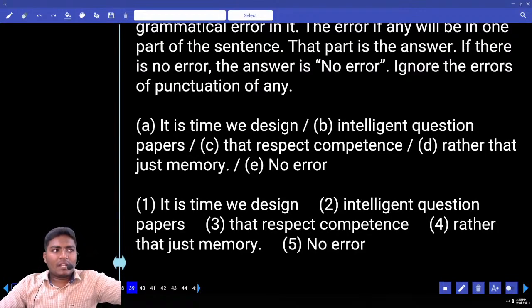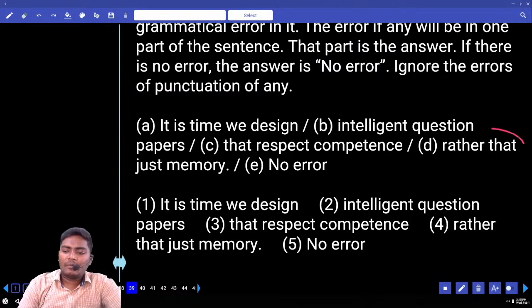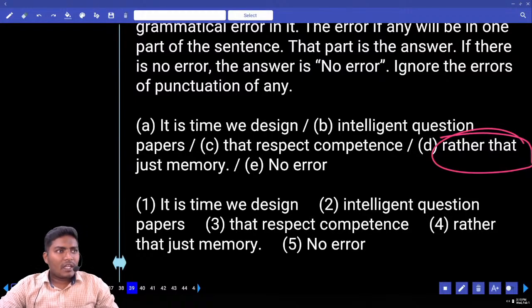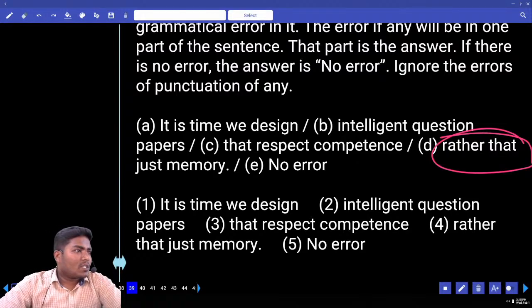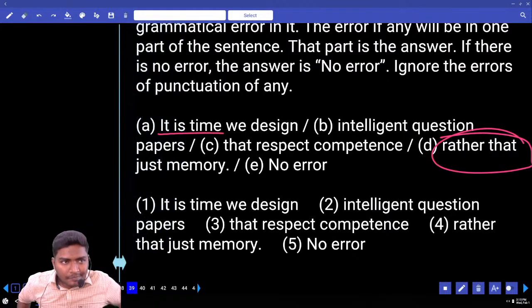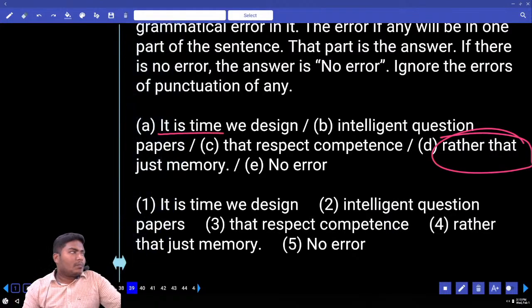I will tell you one error which most of you say is the error. Most of you would say rather than. Now some extraordinary students also know another error. Can anybody tell me another error? First part. What is the error? Underline it is time. Underline it is time. Write three more.